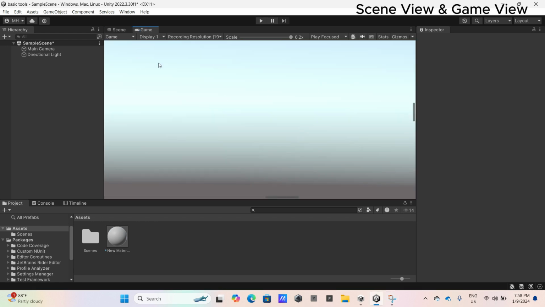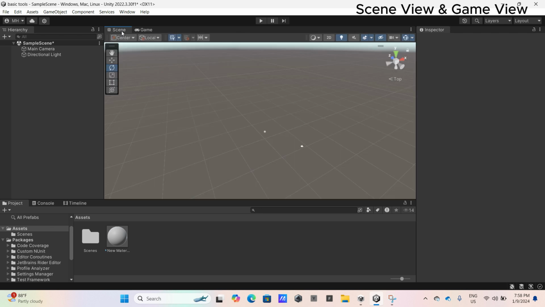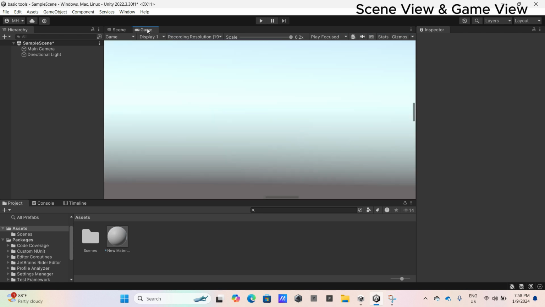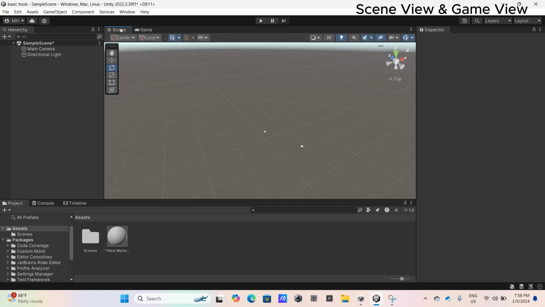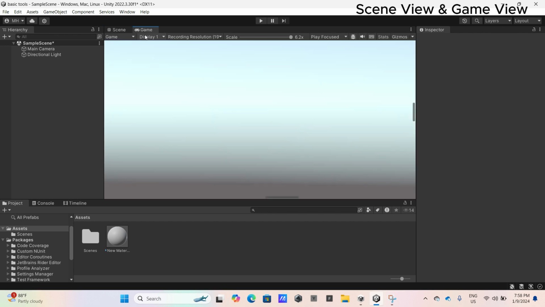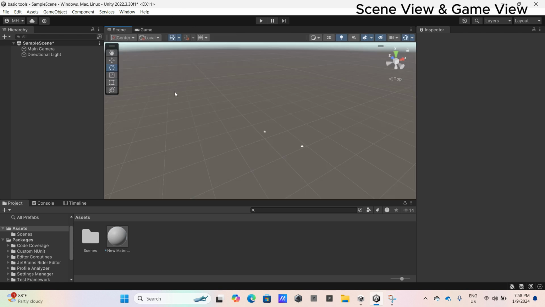What is game view? Game view is the place where you look at how your game works. In game view you cannot edit. You must edit in the scene view. Why can you not edit in game view? I will explain later. Okay, this is number one.